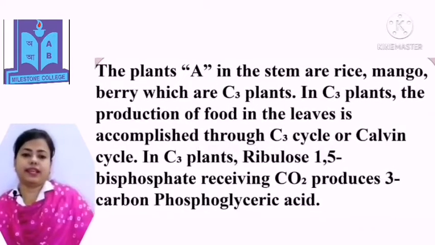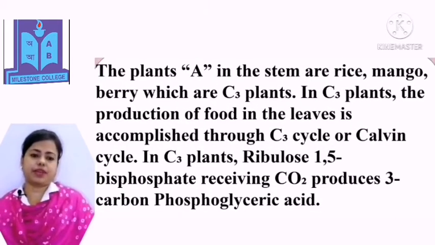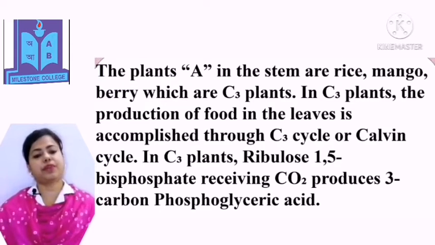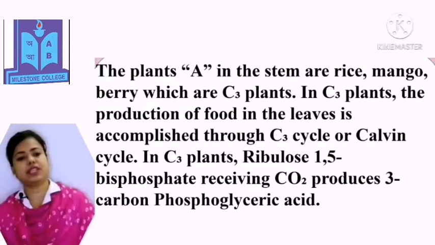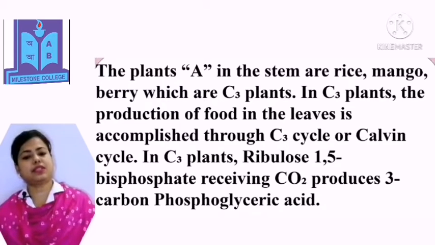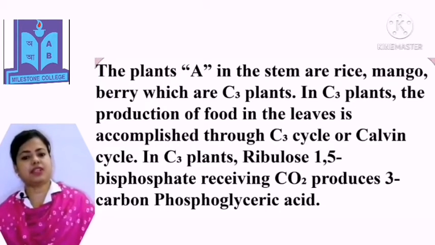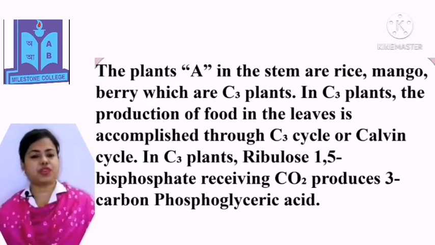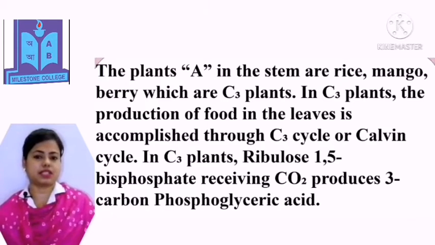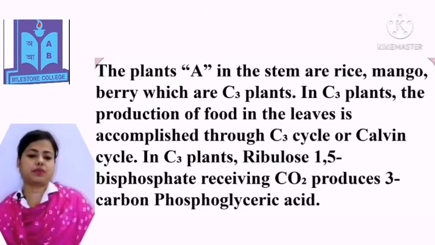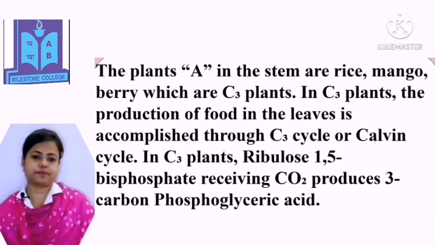The plants A in the stem are rice, mango, berry, which are C3 plants. In C3 plants, the production of food in the leaves is accomplished through C3 cycle or Calvin cycle. In C3 plants, ribulose 1,5-bisphosphate receives carbon dioxide and produces 3-carbon phosphoglyceric acid.